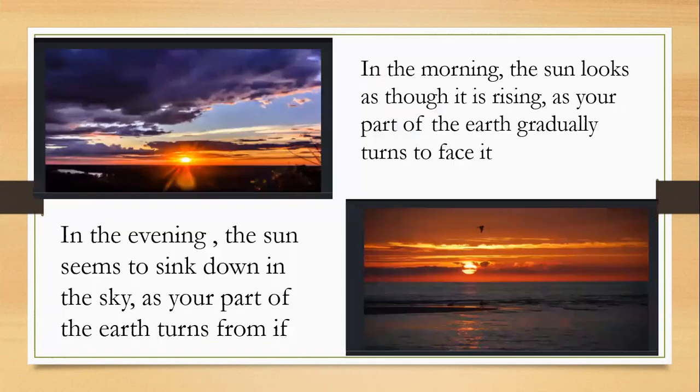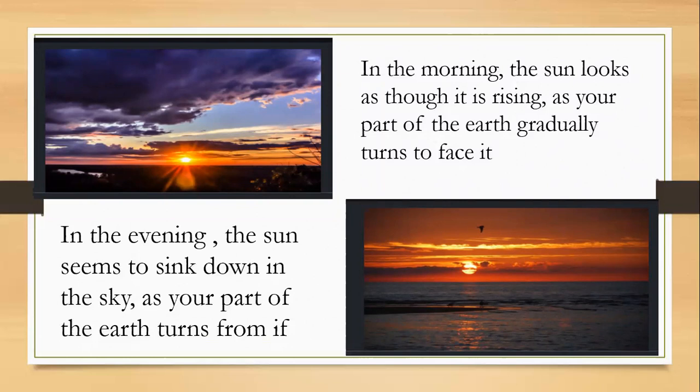Now see, in this figure, in the morning the sun looks as though it is rising, meaning the earth gradually turns its face and you see the sun's rays. In the evening the sun sinks down in the sky, as your part of the earth turns and faces the night side.